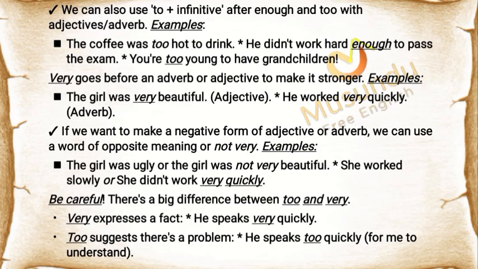Be careful. There's a big difference between too and very. Very expresses a fact. Example: he speaks very quickly. Too suggests there's a problem. Example: he speaks too quickly for me to understand.